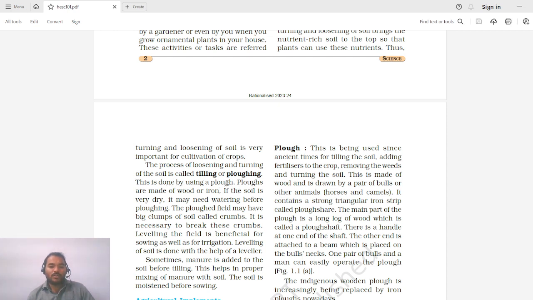This is done by using a plug. So how do we loosen this soil? We use some plugging methods called tilling, or any of the instruments that will help in loosening this soil. Plugs are made up of wood or iron. So these plugs are basically made up of wood or iron.